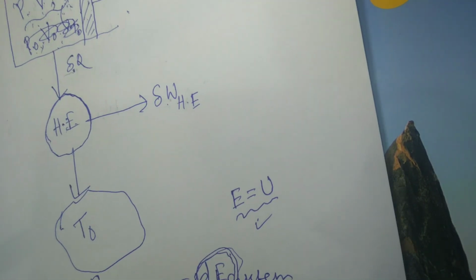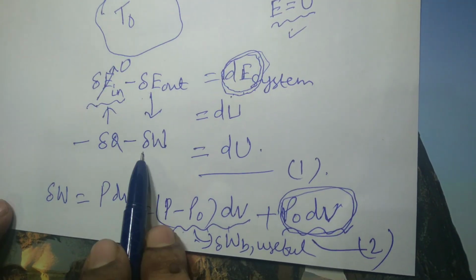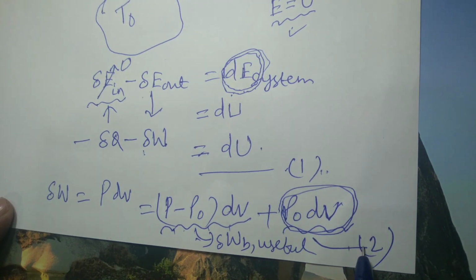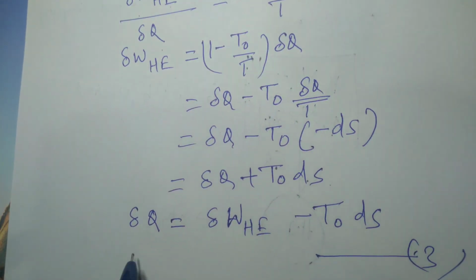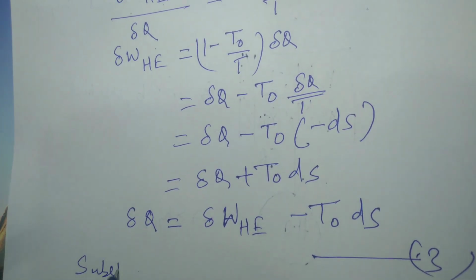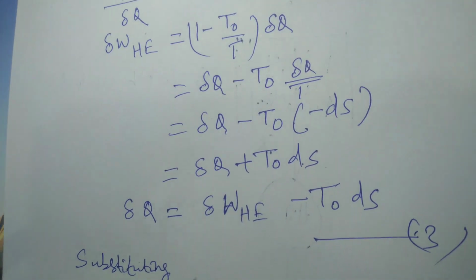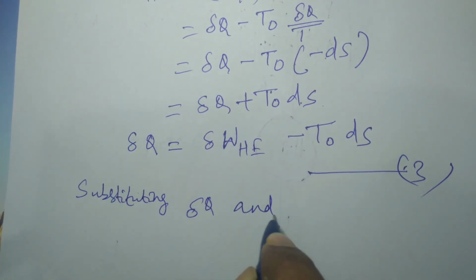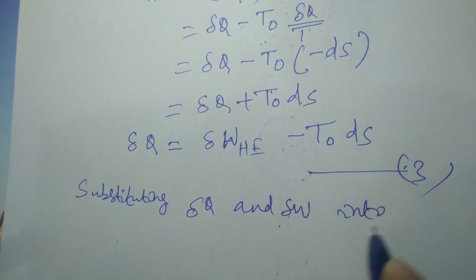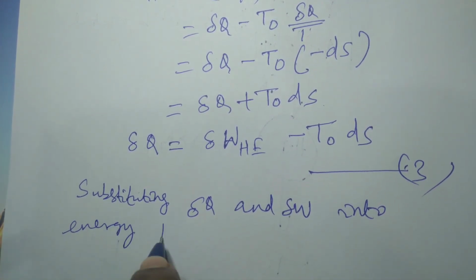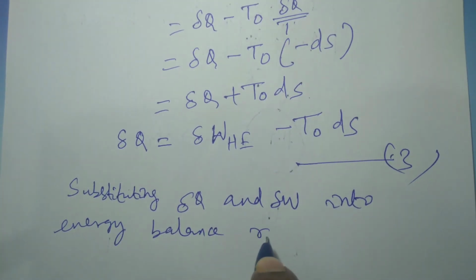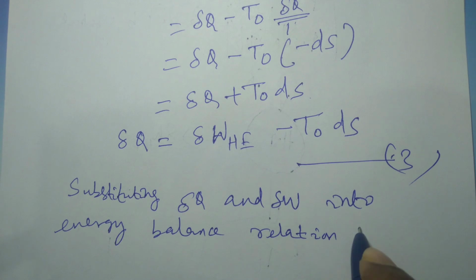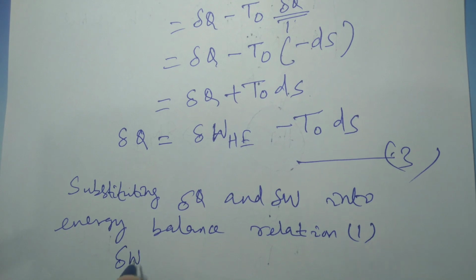This is equation 3, this is equation 2, and this one is equation 1. So substituting del Q and del W into the energy balance relation, that is equation 1, we get del W total useful.